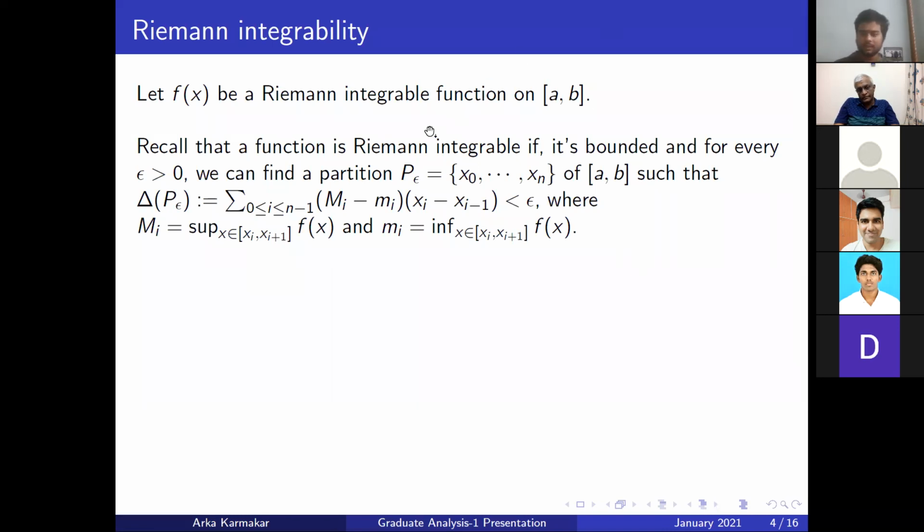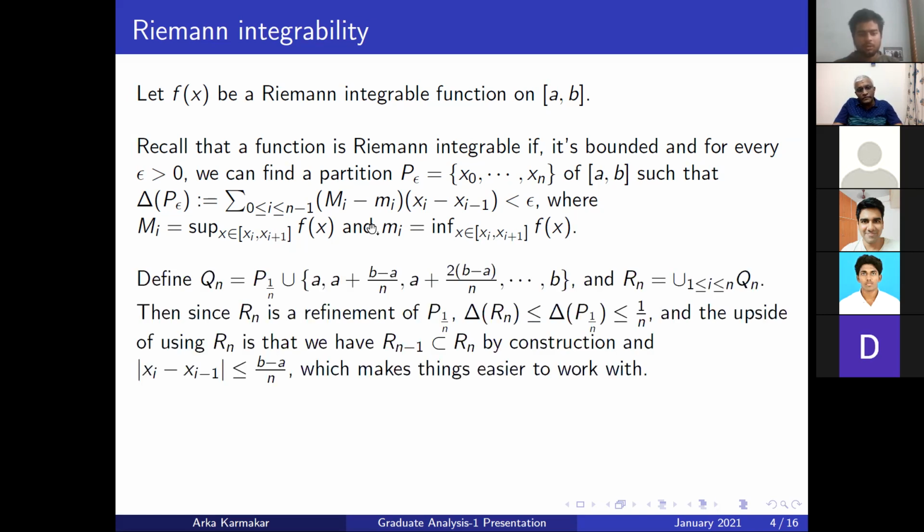Essentially, if you give me any epsilon, I can respond with a partition such that the difference between the upper sum and the lower sum of the partition, the total area of the rectangles formed by this partition, is less than epsilon. Now this condition is a bit annoying to work with, in the sense that you get a different partition for different epsilon.